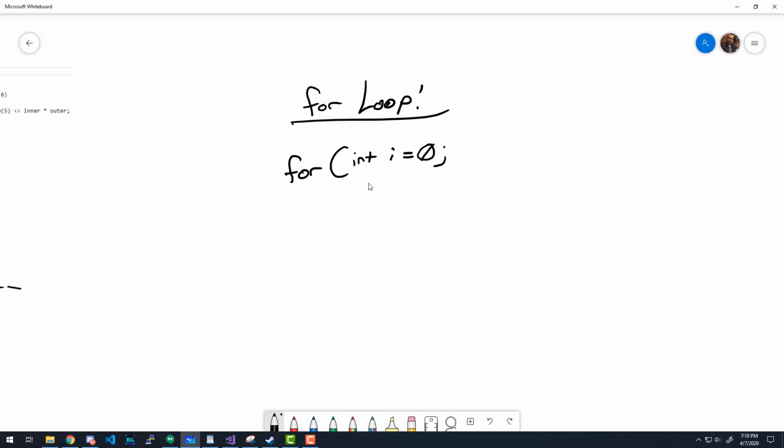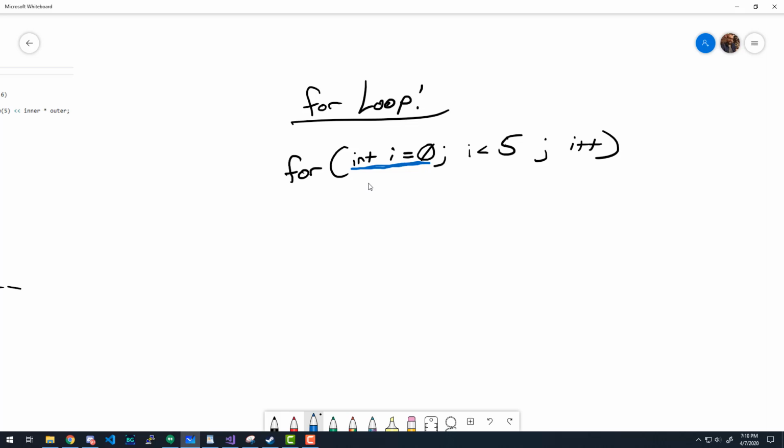Close. i less than 5, let's just say. So this is our loop test, it goes in the middle. And then last we can have an i plus plus. So this first part, this is us initializing the LCV. So we're saying i is our loop control variable. We're declaring it and we're setting it all in one line here.